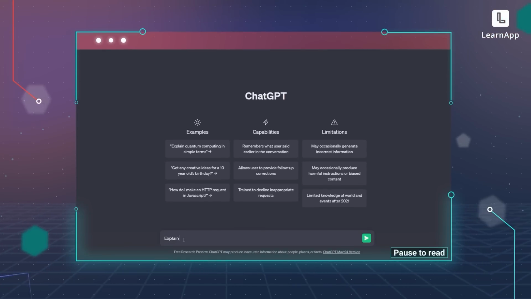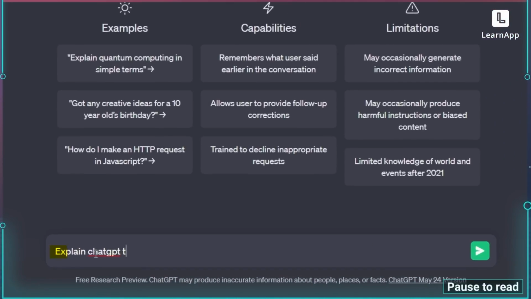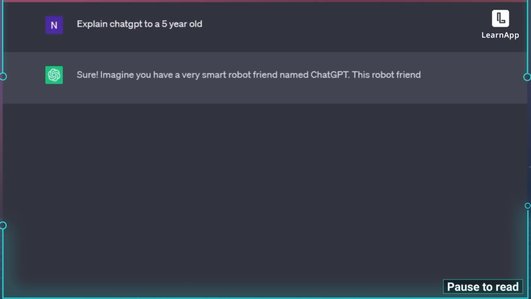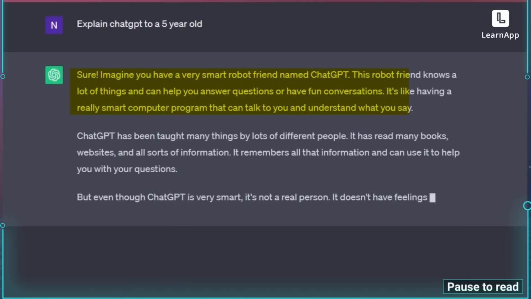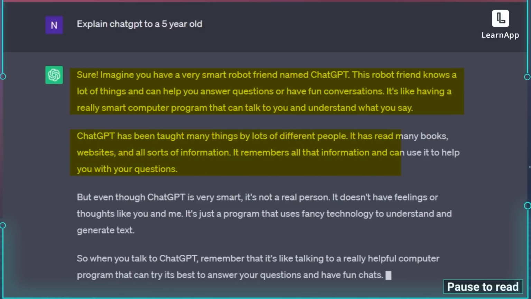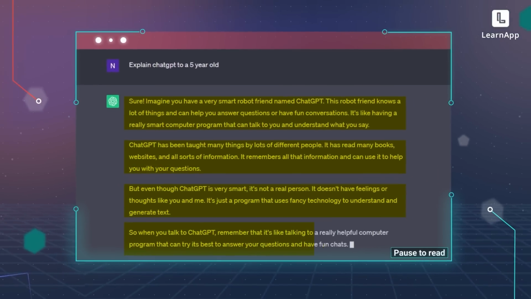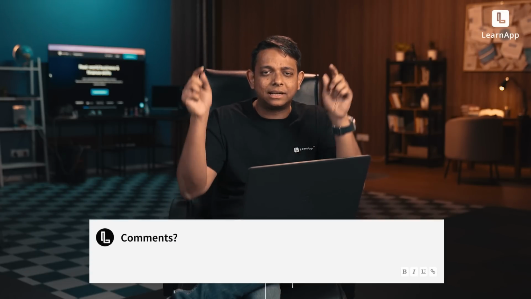What I'll do is I'll just ask ChatGPT to explain ChatGPT to me like a 5-year-old. Okay, so it says it's a big notebook full of information from all over the internet, reads your questions, gives you your answers, and that's what it is. I think it's a lot more complex than that, but we won't get into the technicalities. Agar AI pura samajhna hai and you want to know how it works, comment below and we'll probably make a separate video on what AI and ChatGPT actually are.